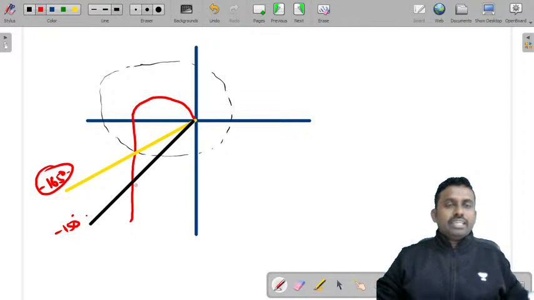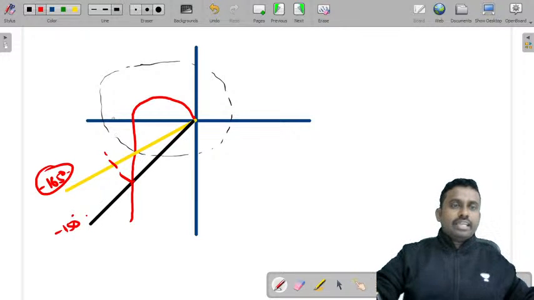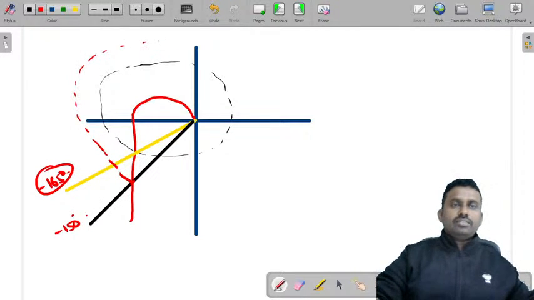Now what you should measure is the magnitude at this point. That means the circle. Look at this circle.